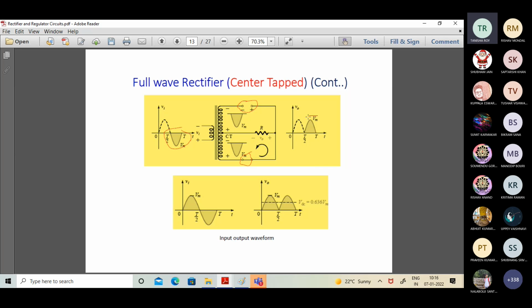So the reverse polarity segment is this one. That also gets rectified and it's on the same polarity at the output, because we are observing the output across the load resistance R. In both cases, the current flow through the load resistance R is from right to left. Hence the polarity is the same in both cases.